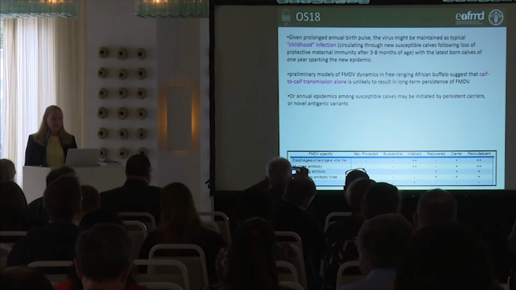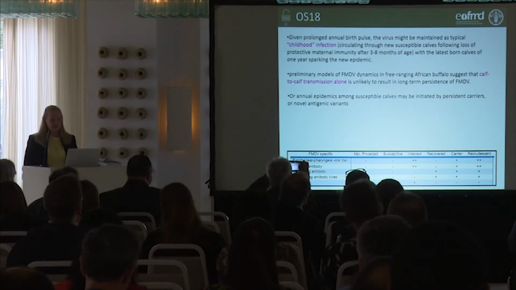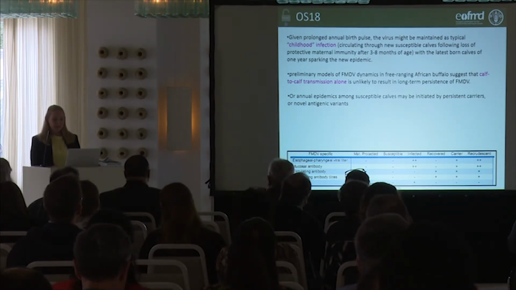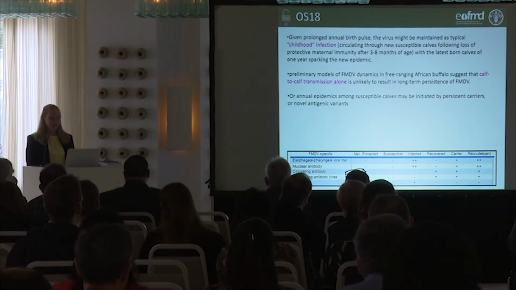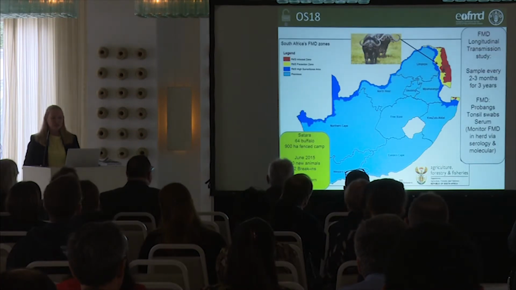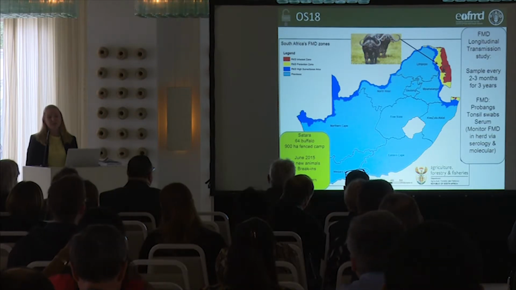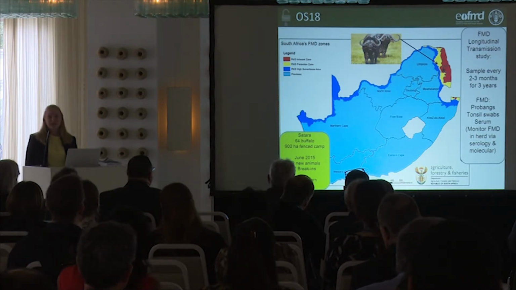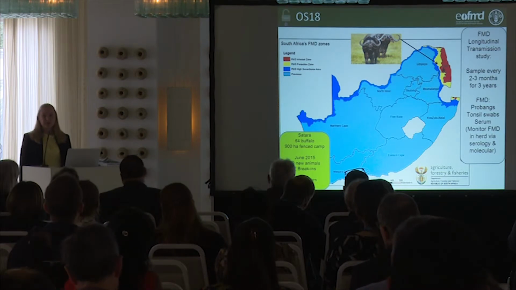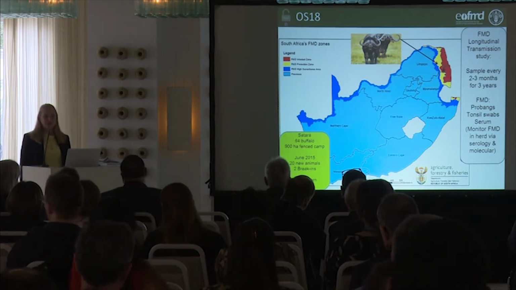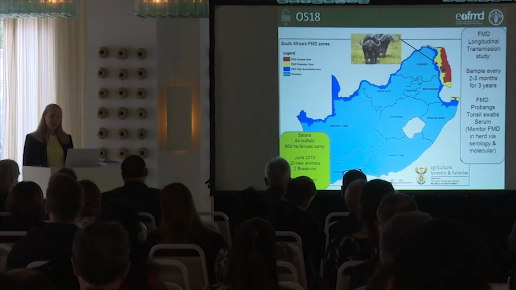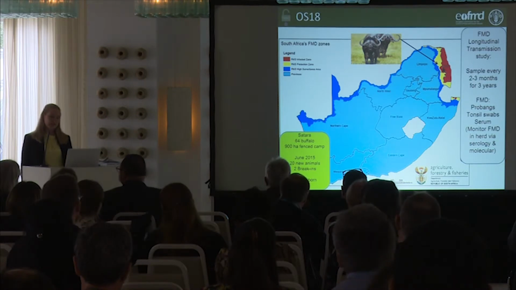Or that the annual epidemics among susceptible calves may be initiated by persistent carriers or novel antigenic variants. So we employed, during this project, different phases of it, and I will be concentrating on just looking at all the circulating antibodies now. This study is really a very interesting study in the sense that never in the world have we ever tracked buffalo, the same animals, for a long period of time and sampled these buffalo regularly every 2 to 3 months to get the full picture on how the dynamics of these buffalo actually look in terms of serology and how they transmit the virus.